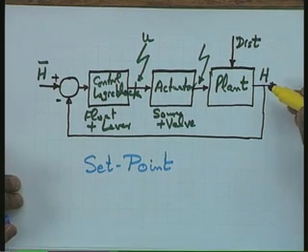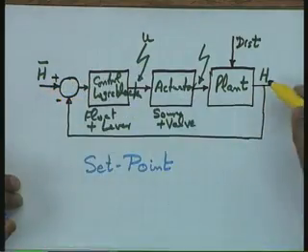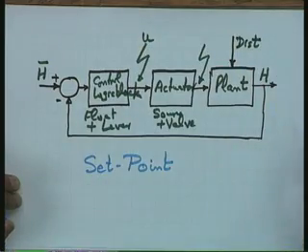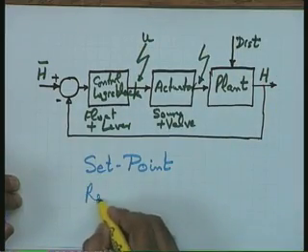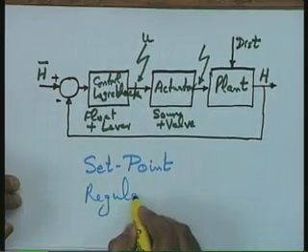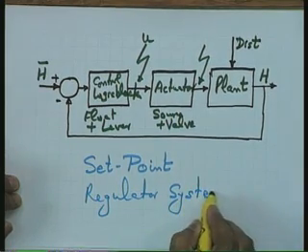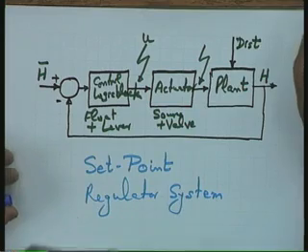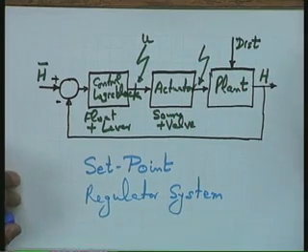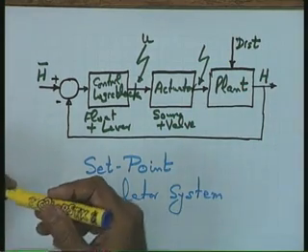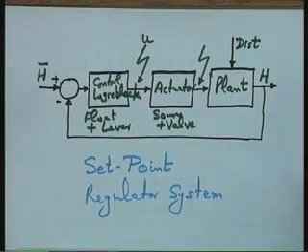It is required that the controlled variable is always maintained at the set point. Such a control system is referred to in the literature as a regulator system. Please note that these terms will come quite often, and the specific objective of today's lecture is to make these terms clear, which will come in our discussion during the later lectures on the subject.